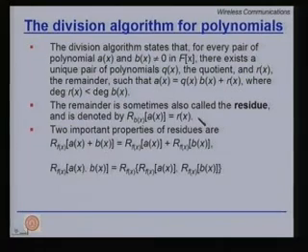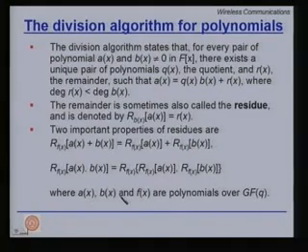Two important properties of residues are: the residue of a(x) plus b(x) is nothing but the residue of a(x) plus the residue of b(x), and the residue of a(x) times b(x) is the residue of the product of the residues of a(x) and b(x).